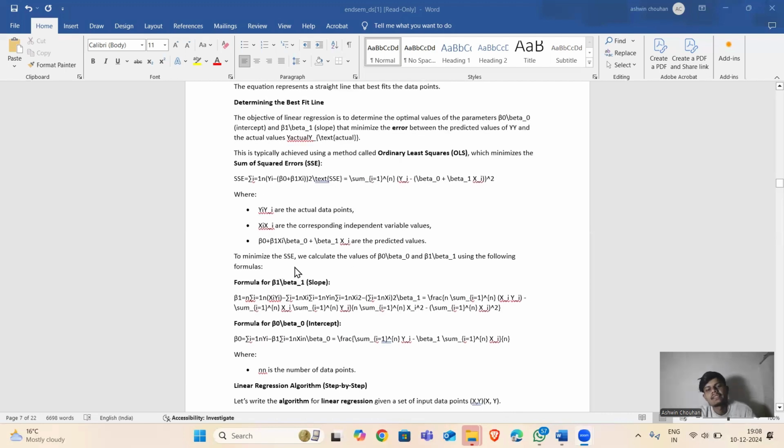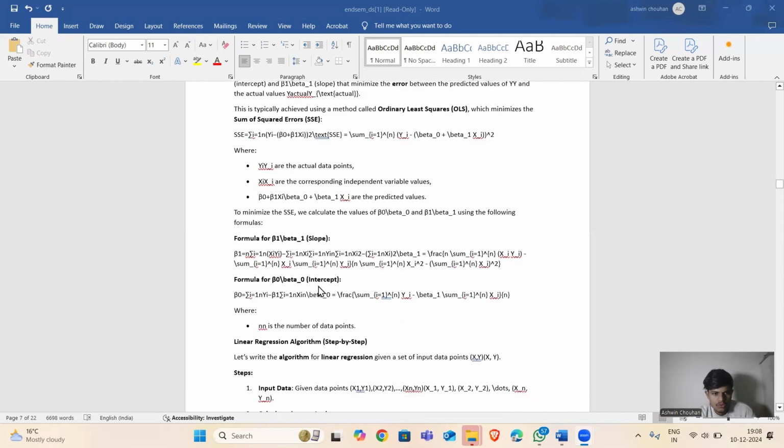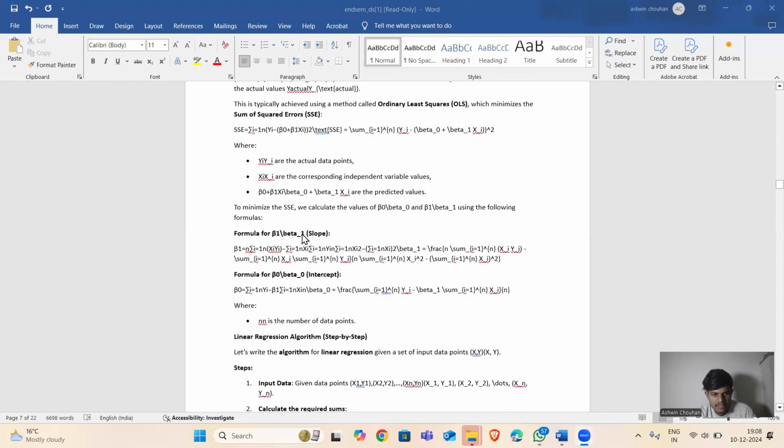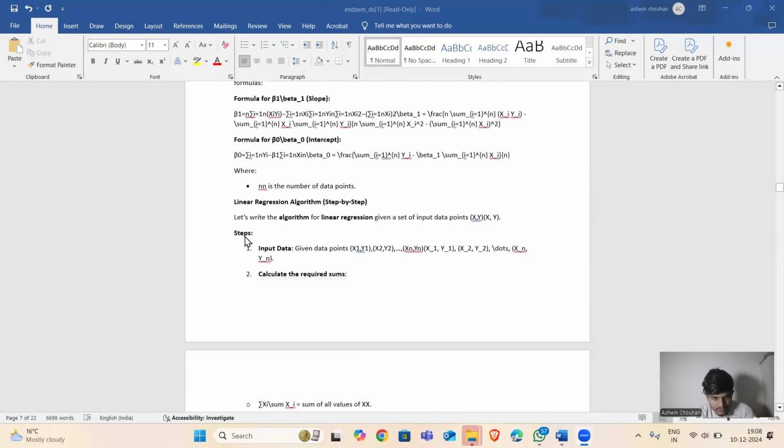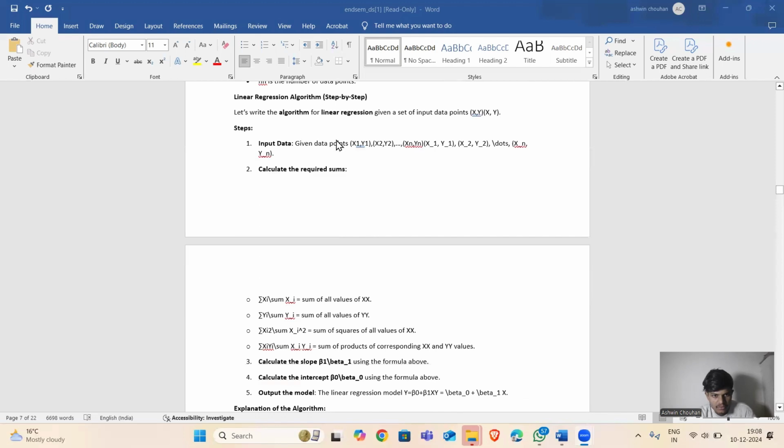To minimize the SSE, we calculate the values of beta 0 and beta 1 using the following formulas. This is the formula to calculate beta 1, and this is the formula to calculate beta 0. n is the number of data points. Linear regression algorithm step by step. Input data: given n data points (x1, y1), (x2, y2), up to (xn, yn). Calculate the required sums.